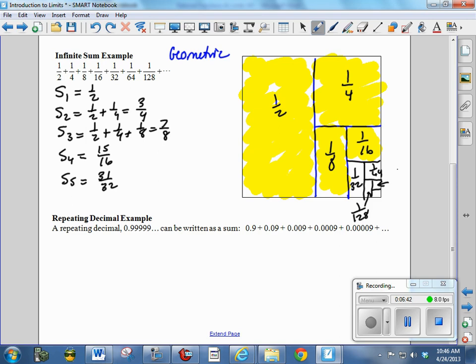If we keep adding all of these little sections, and we keep adding half as much any time, we keep filling in this corner. And if we kept doing this over and over, eventually we are going to get closer and closer to filling in the whole square. And you'll see that S sub n is getting closer and closer to 1. Now the question is, does it ever equal 1?